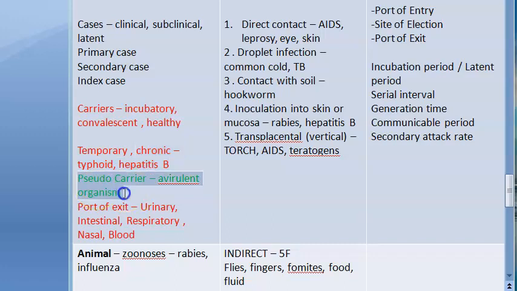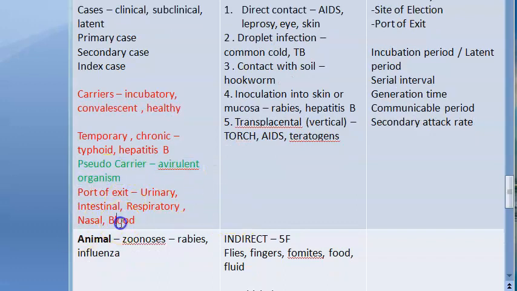A terminology here called pseudo carrier. These are carrying the avirulent organism. So they are carriers of something, but what? Avirulent organism. So this doesn't even matter. It's not a disease causing agent.